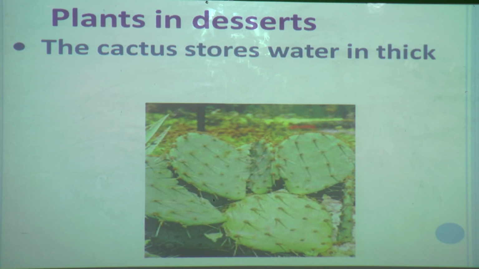And the cactus stores water in its thick stem. So see this part you are seeing, the green color part which looks like a leaf, but it is not a leaf, it is the stem of the cactus, and the cactus stores water in its thick stem. Now you might be thinking, if the leaves are like spines, then which part of the cactus plant makes food? Do you have a doubt like this? Let us see.